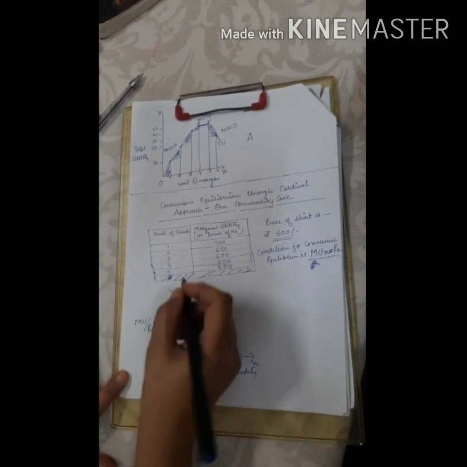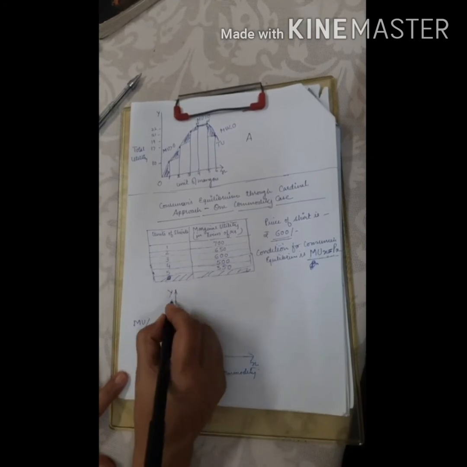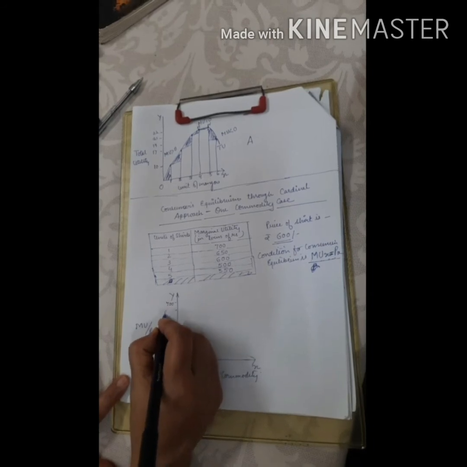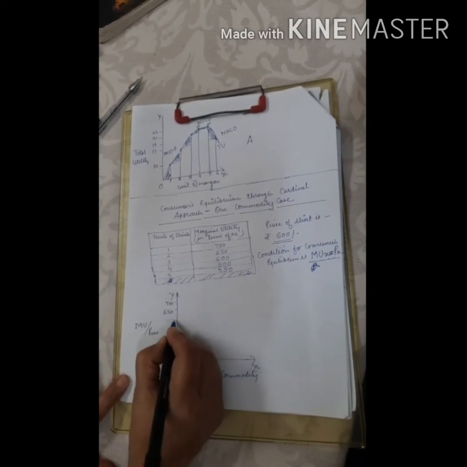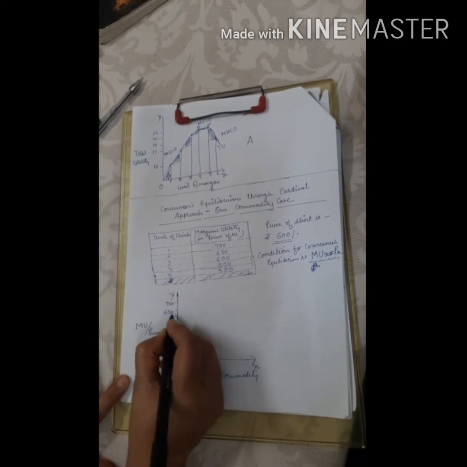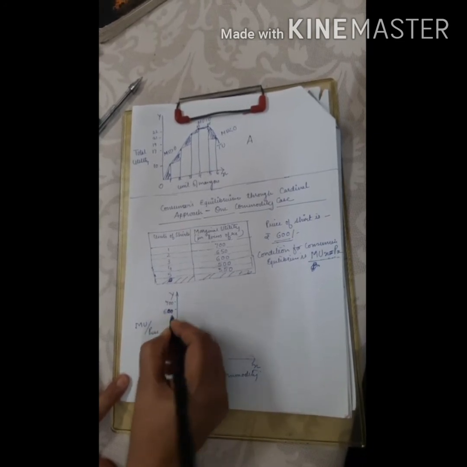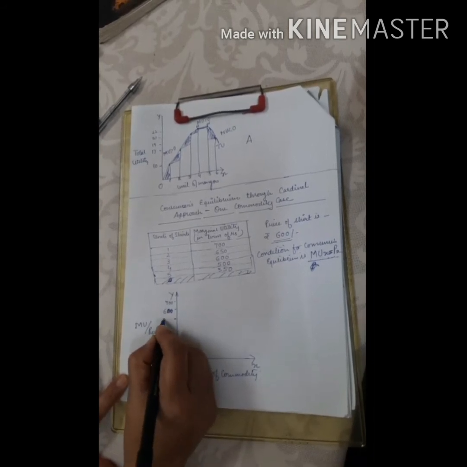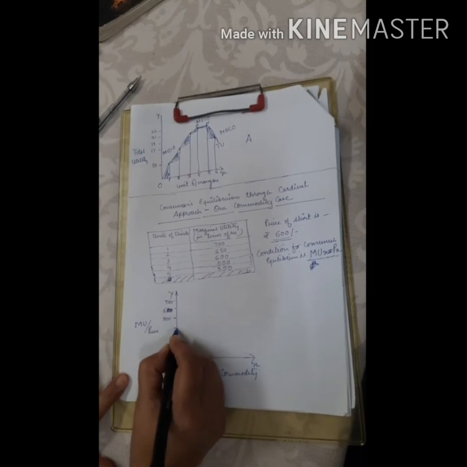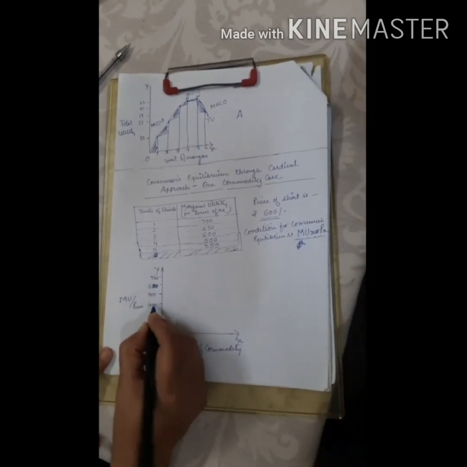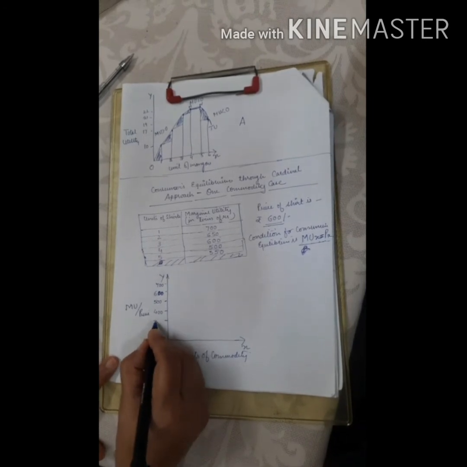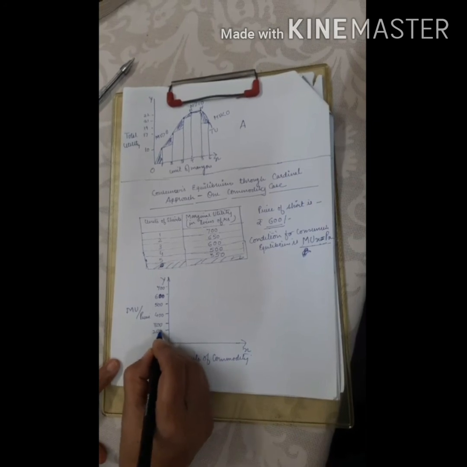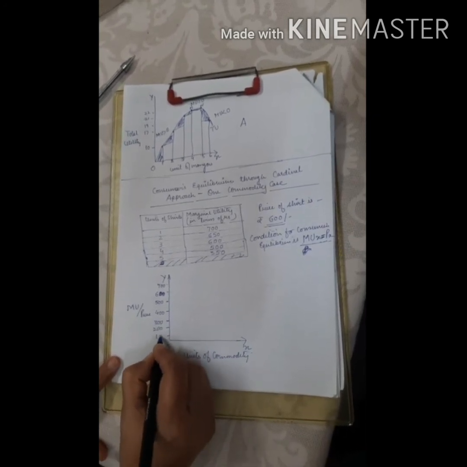Now, because we will be plotting this information over here, I'll be taking 700, then 650, then 600, then 500, then 400, 300, 200, and then 100.